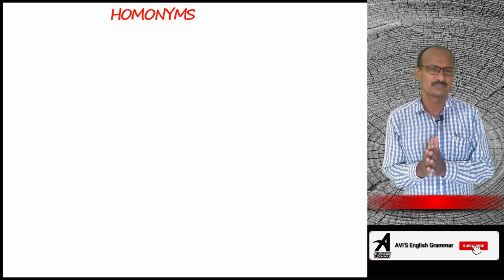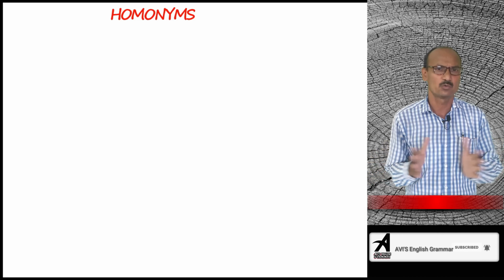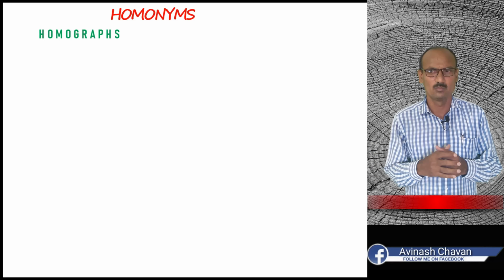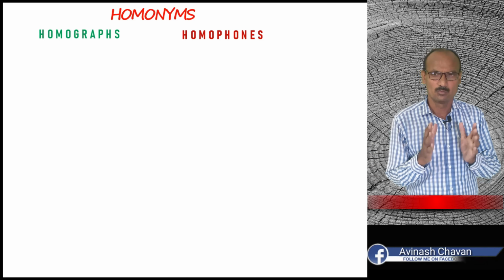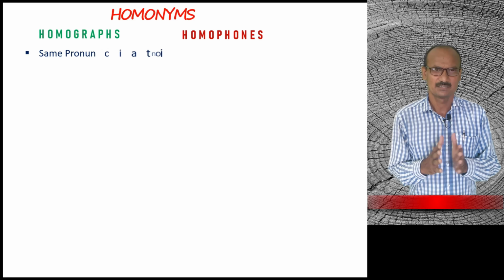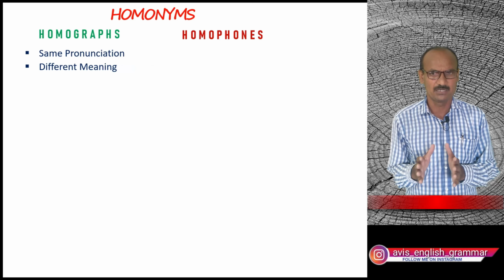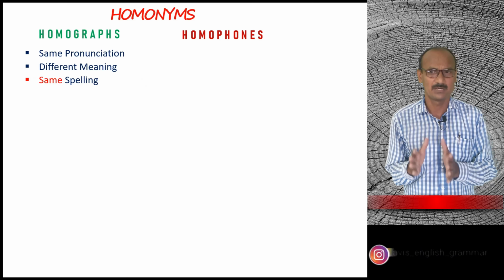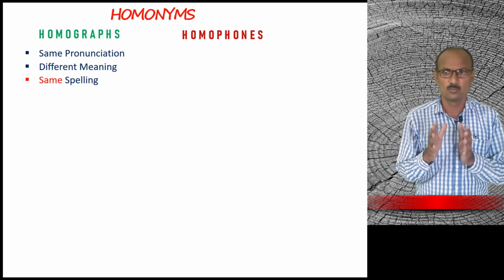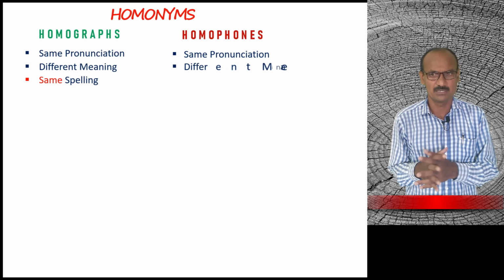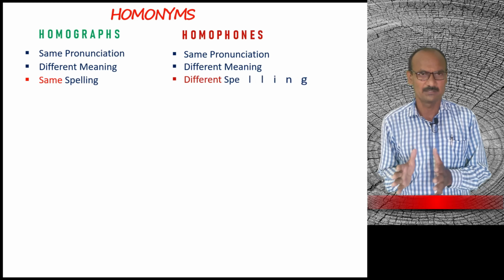Homonyms are the words having two different groups. One is called homographs and another is called homophones. Homographs means the words having same pronunciation, different meaning, and same spelling. Homophones are the words having same pronunciation, different meaning and different spelling.